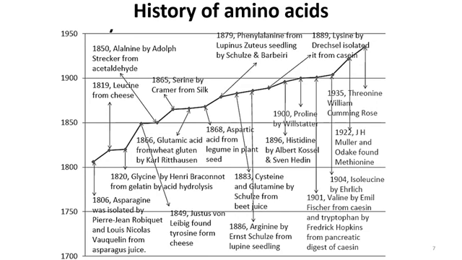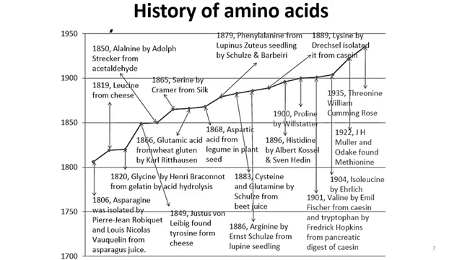Okay, let's talk about the history of amino acids, how they were discovered or isolated from different proteins or living organisms. The first amino acid discovered or isolated was asparagine. It was discovered in 1806 by Pierre-Jean Robiquet and Louis Nicolas Vauquelin from asparagus juice. Asparagus is a vegetable very commonly used in salads, and it is boiled, and also used in raw and cooked forms.